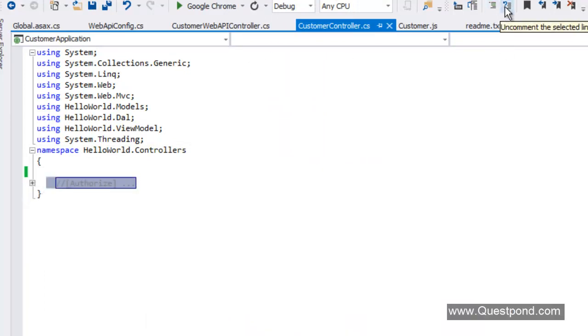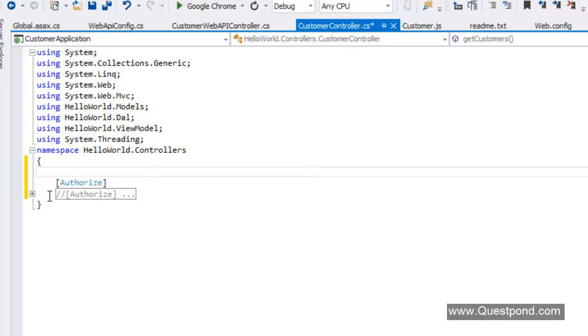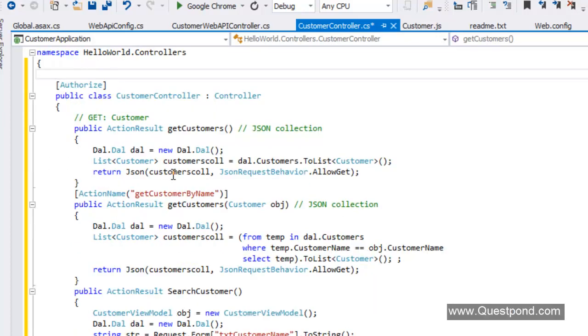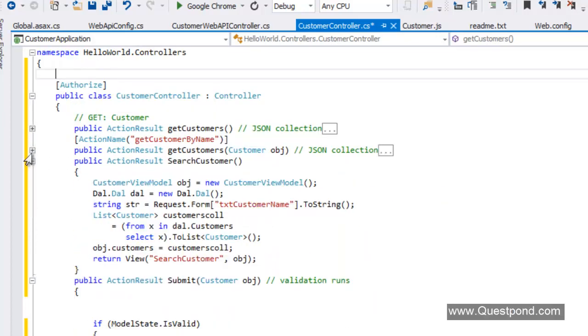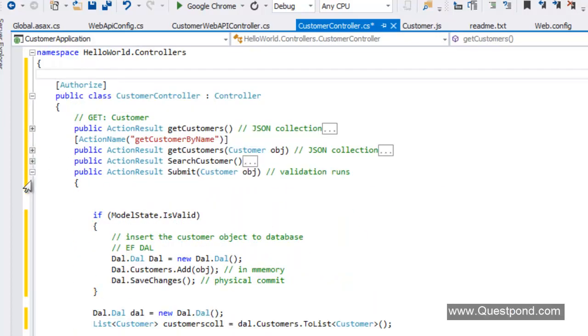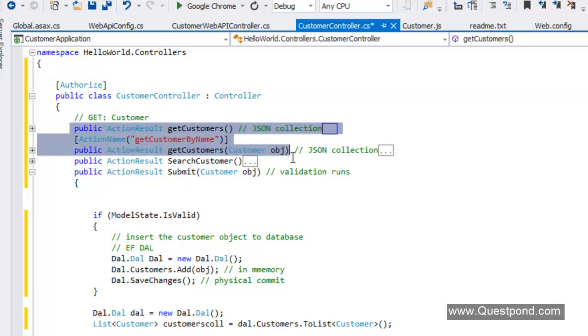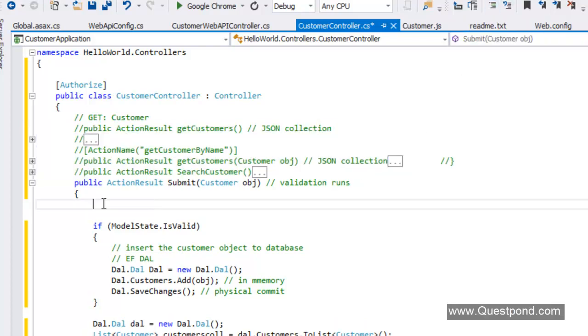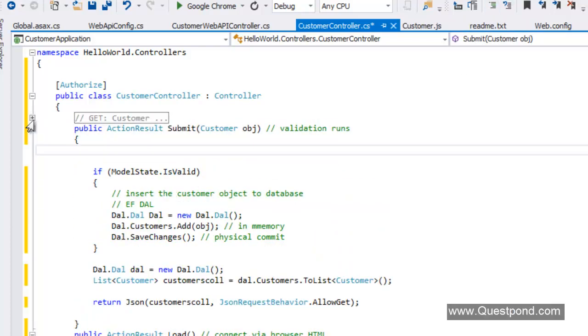But I'm not going to use the methods which send out data in JSON format. Those methods I'm going to comment out. So all of these methods I'm going to comment out.